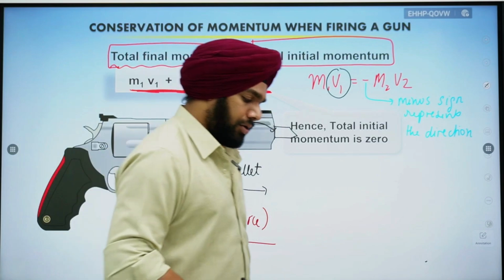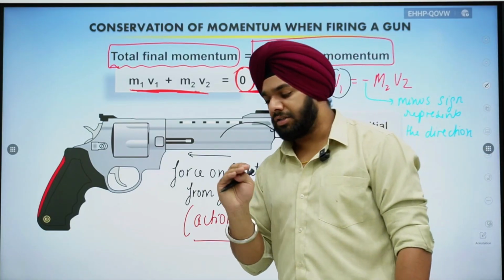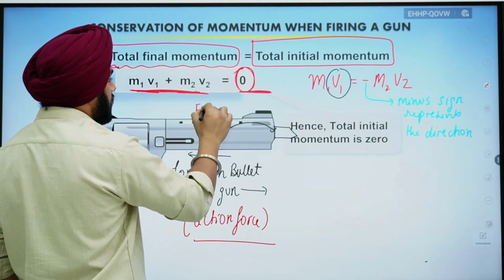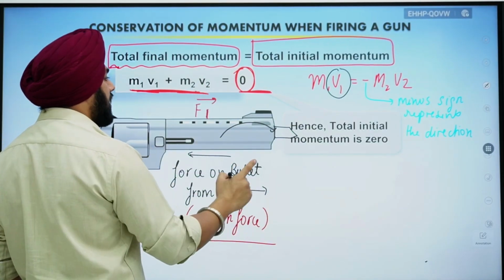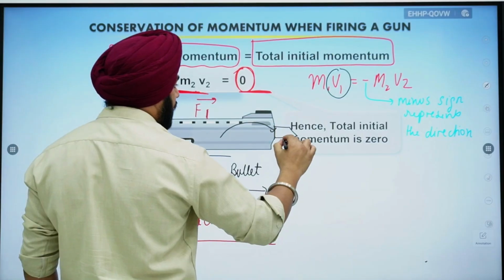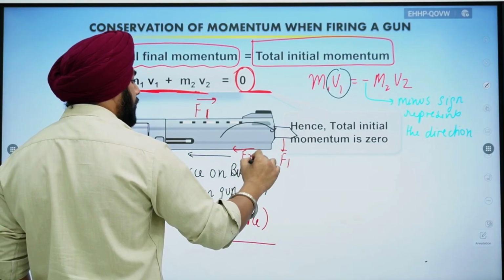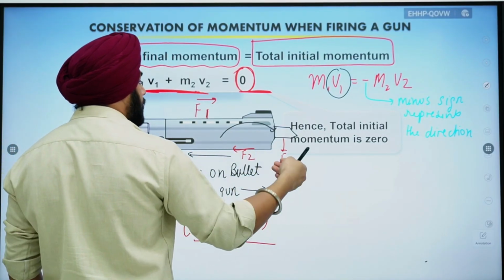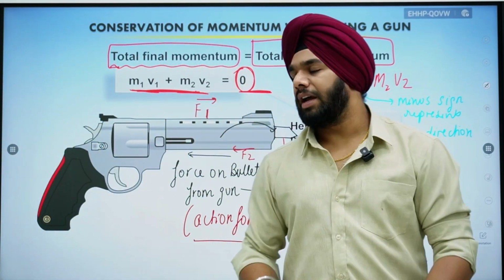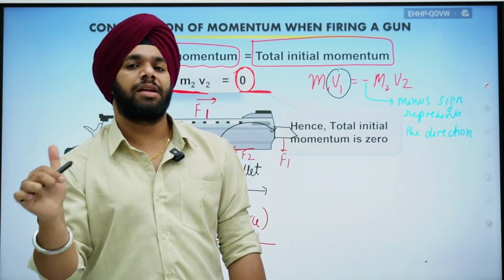And according to Newton's third law, for every action there is an equal and opposite reaction, right? So if F1 is the force acting towards right, then a similar kind of force, and this F1 force is acting from the gun on the bullet. So this F1 is acting on the bullet, right? And this F2, which has the same magnitude but opposite direction, will act towards left, and this force will be acting on the gun. So if I fire, the bullet will go forward, but the gun will come backward. That is the recoil of the gun.